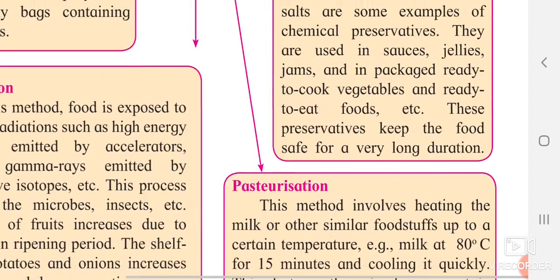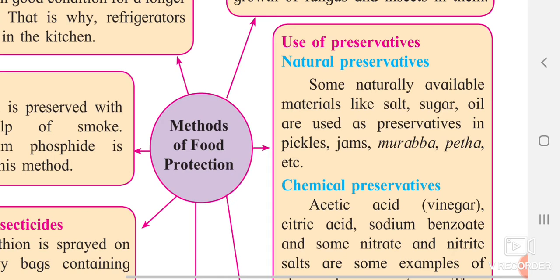The next part is food preservation. There are two types of preservatives: one is natural and another one is chemical preservatives. Now, what do natural preservatives mean? Preservatives keep the food safe for a long period of time.